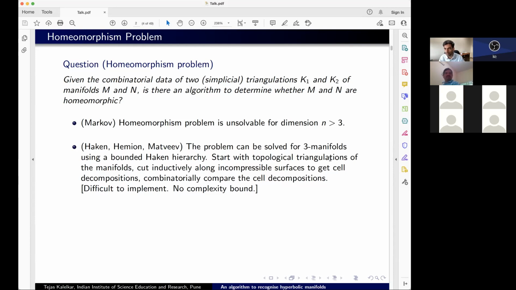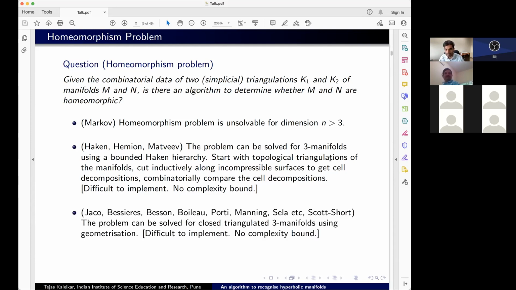There are parts of this algorithm. I haven't listed all of them, just the ones that I came across: Jaco, Rubinstein, Petronio, Manning, Sela, etc. And different parts of this, basically breaking it up into the irreducible pieces, the JSJ decomposition, the cutting up along tori, then recognizing the 8 possible geometries. And once you've recognized the geometry of the piece, how do you see that 2 pieces of the same geometry are in fact the same manifold or not? So there are lots of different algorithms which go into it.